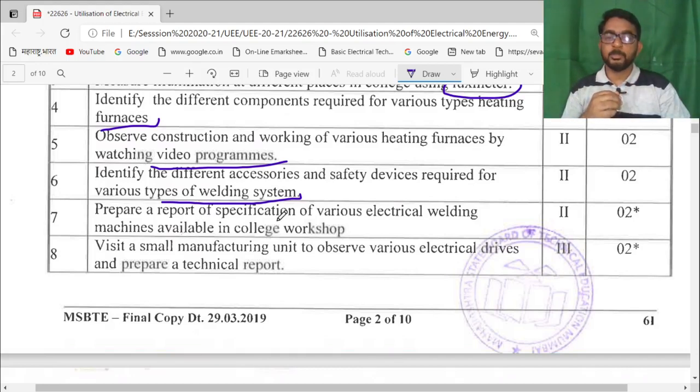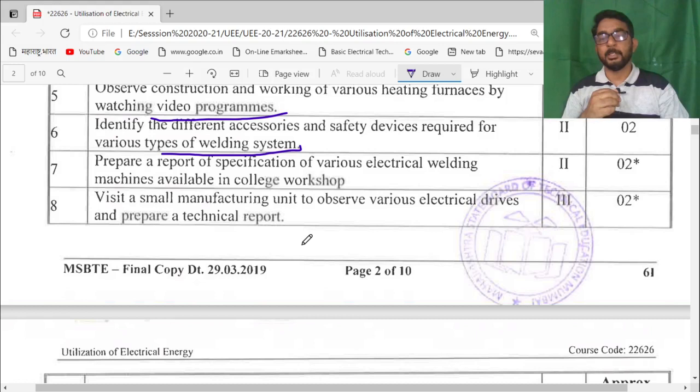Prepare a report of specifications of various electrical welding machines available in the college premises. In the college premises, there is one section known as the workshop. In the workshop, some welding machines are there. So students can visit the workshop and check which types of welding machines are used there.